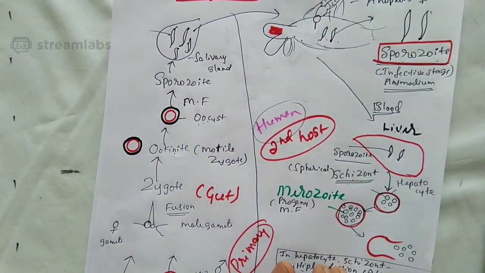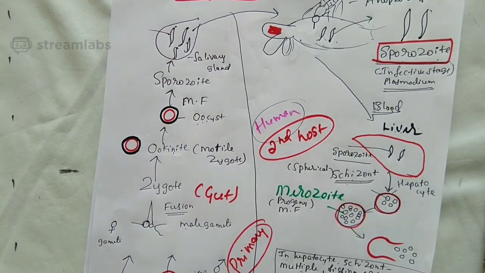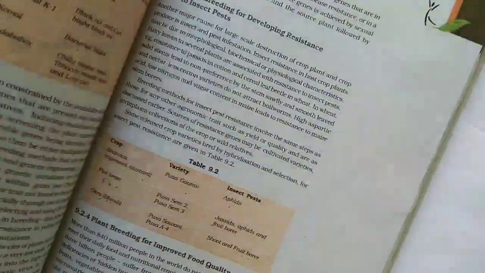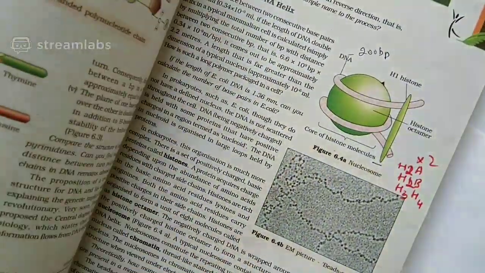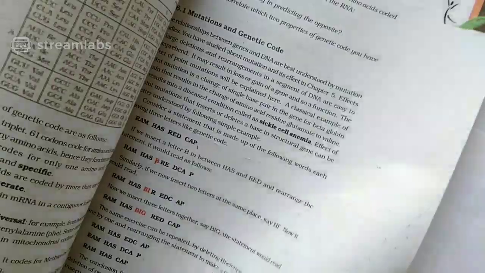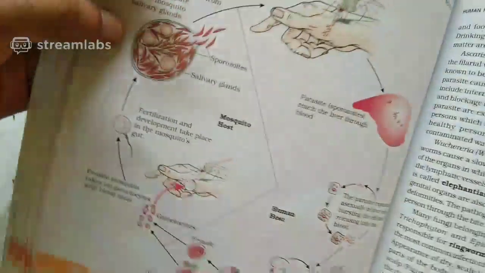I'll explain the textbook diagram once again, how what is happening in the mosquito's body.